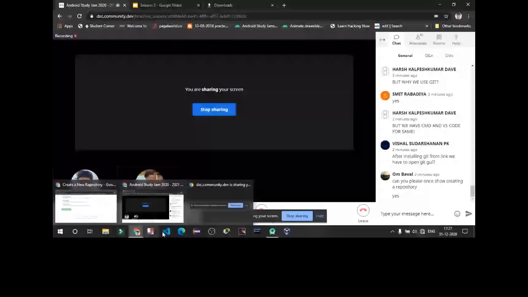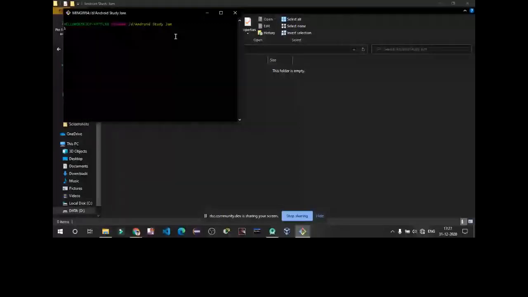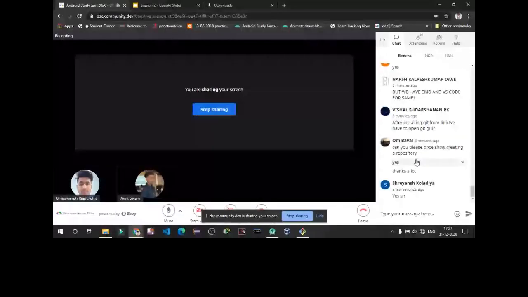You have to right click and click on Git Bash Here. It will open a small terminal. You can maximize. Is the terminal visible?